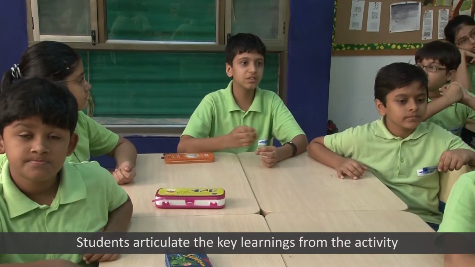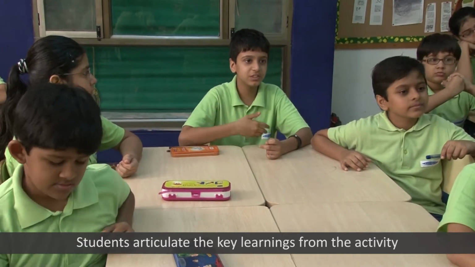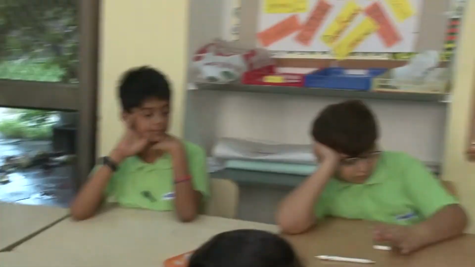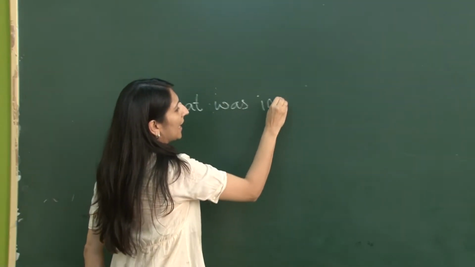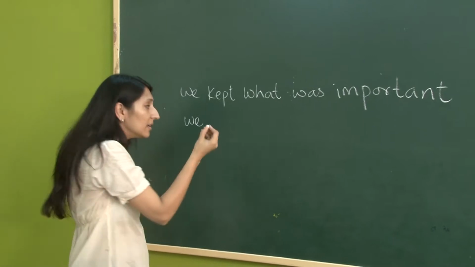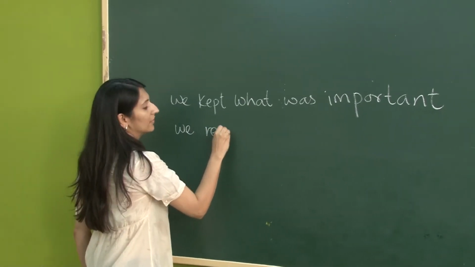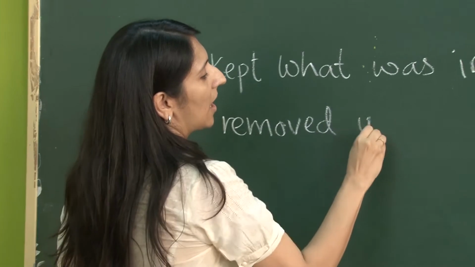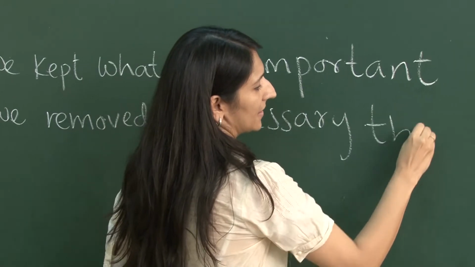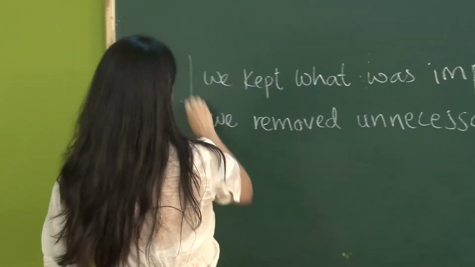But when we got everything at 500 rupees, we considered what was more necessary, what was important, and we removed unnecessary things. When they understand that a summary is about taking what is important and leaving what is not, they were able to frame the criteria for what a good summary is by themselves.